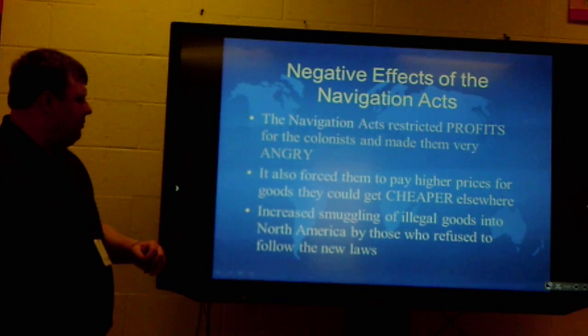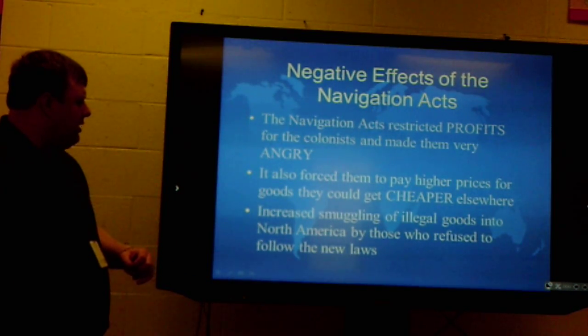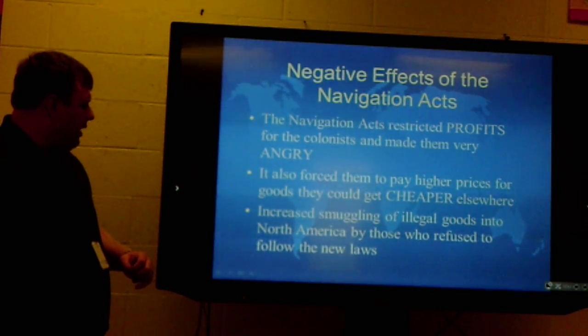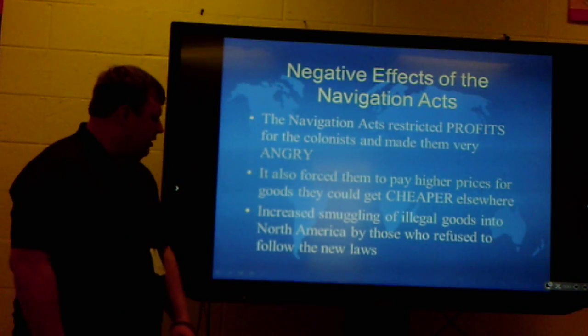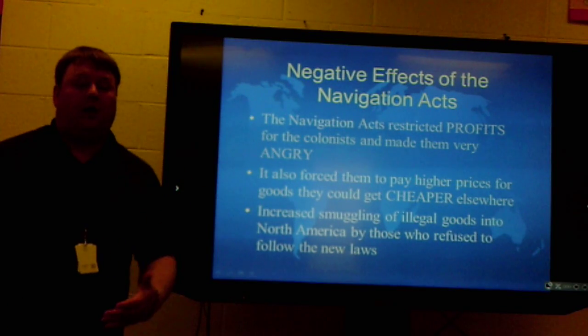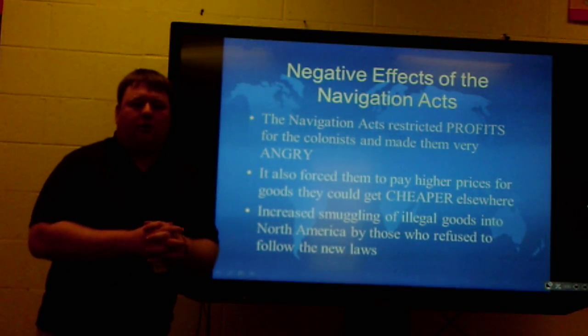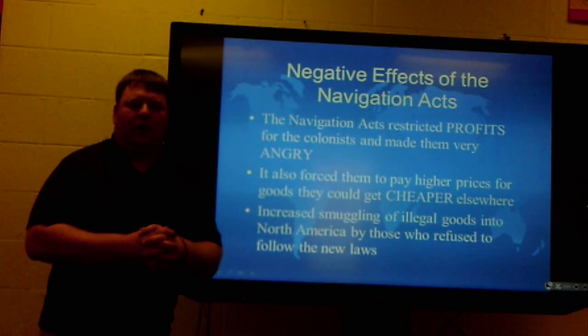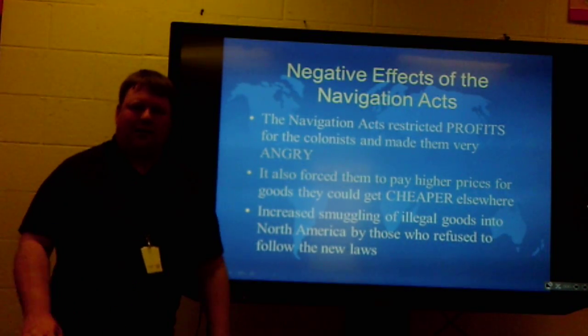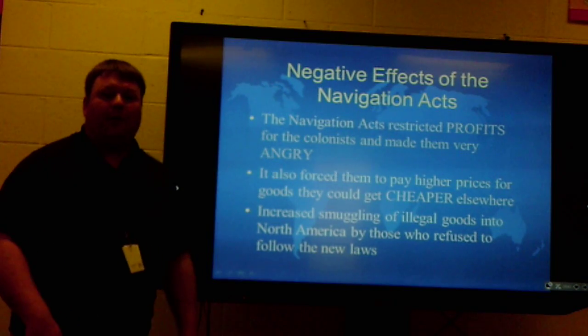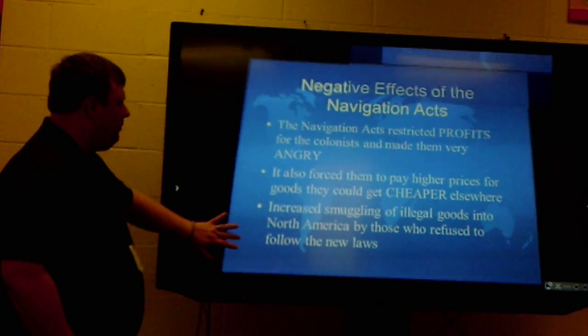It also forced them to pay higher prices for goods that they could get cheaper elsewhere, and it increased smuggling of illegal goods into North America by those who refused to follow those new rules. So it also caused quite a bit of what we call the black market. People are buying and selling under the table, smuggling stuff in, piracy and that sort of thing.